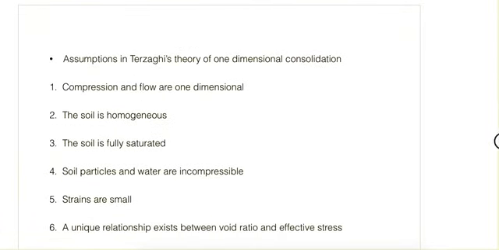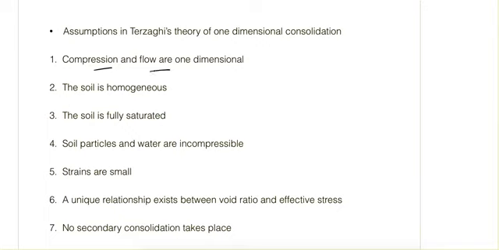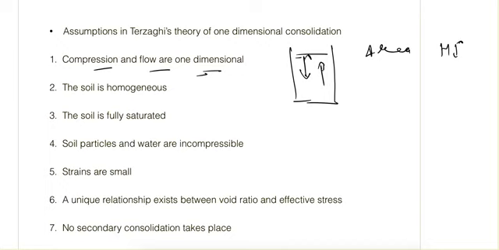So here are the assumptions. First is that compression and flow are one-dimensional. As we said, the area is very large compared to the depth or height of the soil layer. So the compression will be happening in the vertical direction, and similarly flow is also happening in this vertical upward or downward direction.